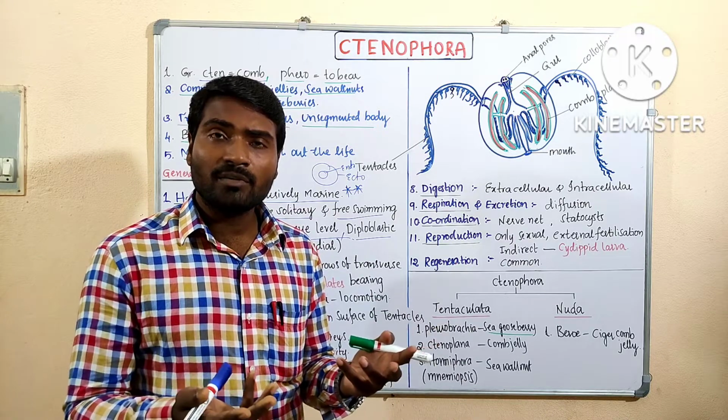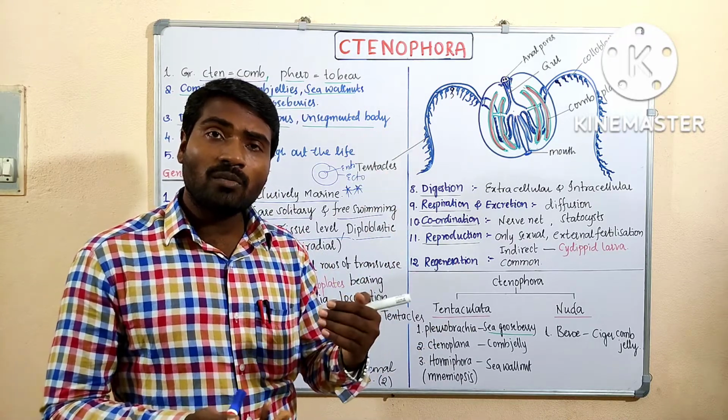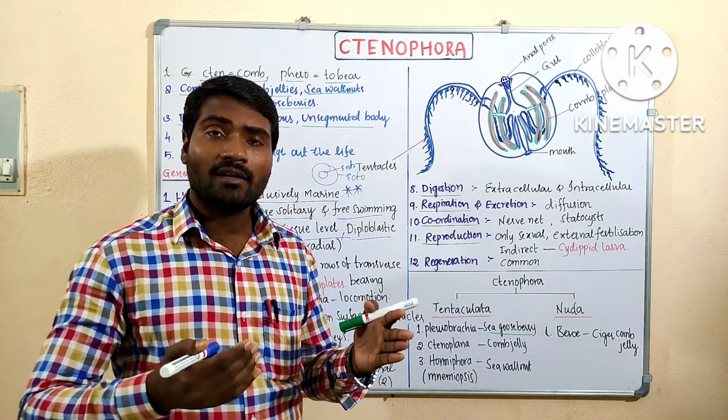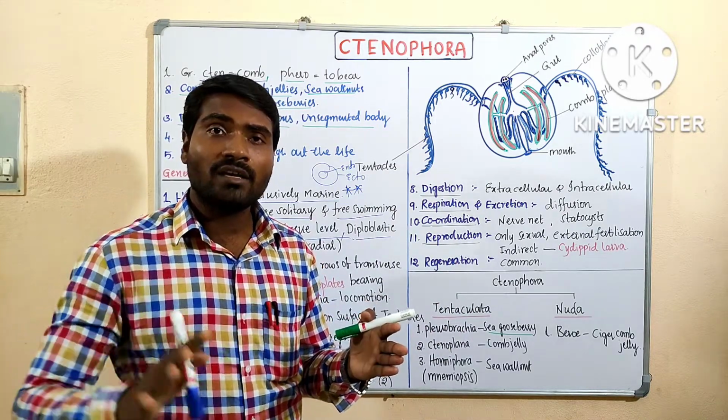Loose cell aggregate form is present. Even outer pinacoderm is present. Inner choanoderm is present. That is just a cellular layer. It is not a true germ layer.